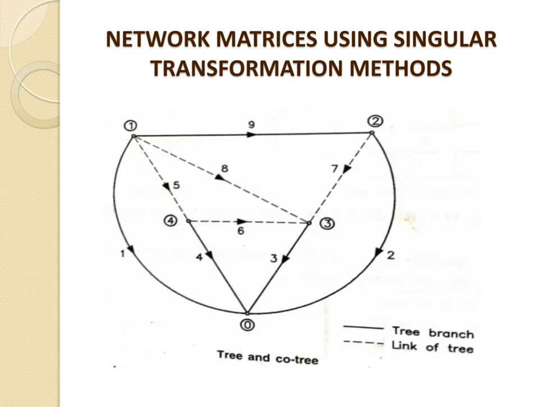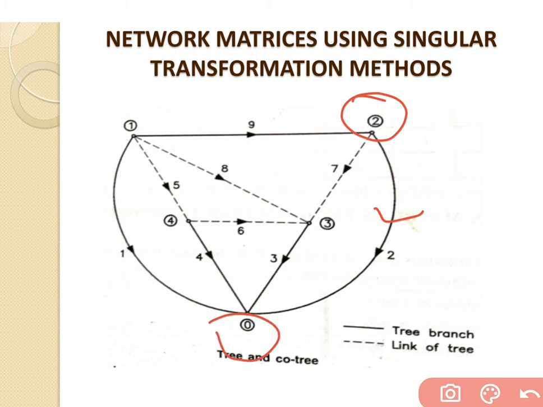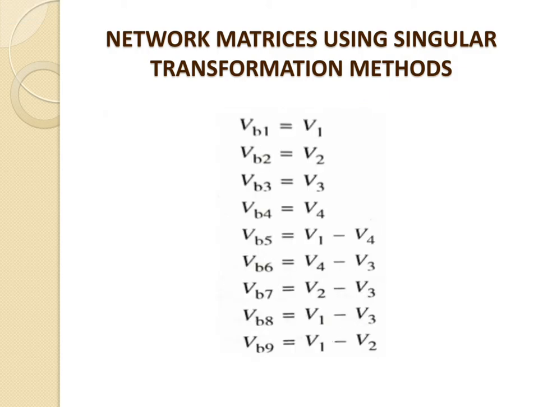Go for the second one, that is branch number 2. Branch number 2 is connected between node number 2 and node number 0, and the current flows from node number 2 to node number 0, and the 0 node has a voltage equal to 0. So based on that, we can say that the voltage at branch number 2 is given by V2 only.